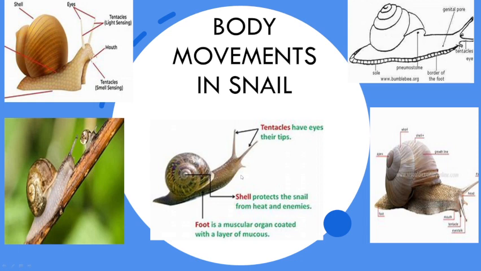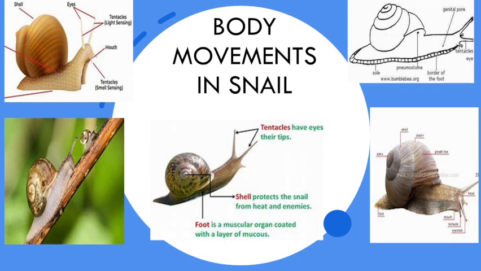Okay, so it will be safe inside this shell. It rolls its body inside. And see, this shell is actually not helping for locomotion, not for the movement, but it is only for the protection. Okay, because the snail has a soft body.